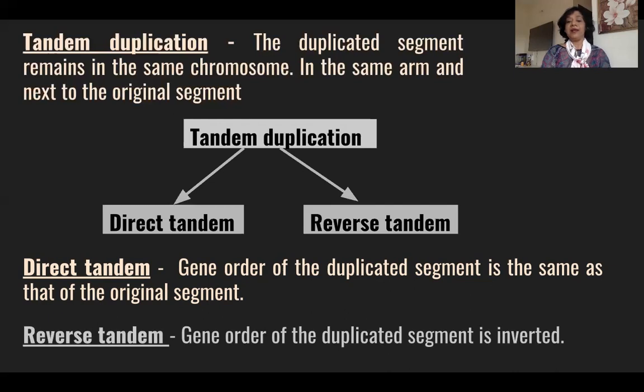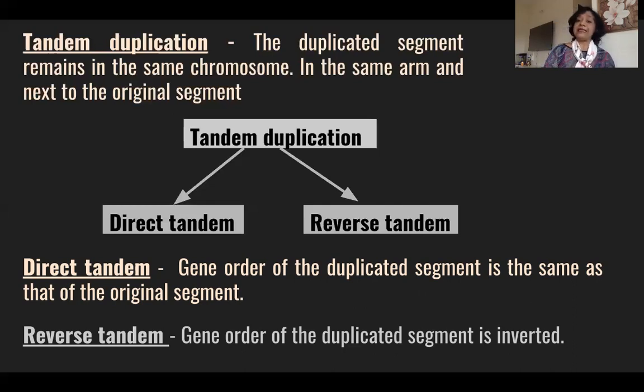Reverse tandem. The name itself will suggest it: when the gene order of the duplicated segment is inverted. So it turns over 180 degrees, and in a reverse order, we find the gene order is reversed. When that happens, it is called reverse tandem, because the duplicated segment is exactly adjacent to the original segment but in a reverse order. So we have direct tandem and reverse tandem.